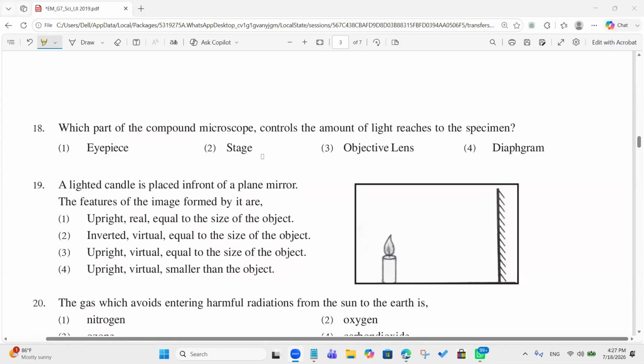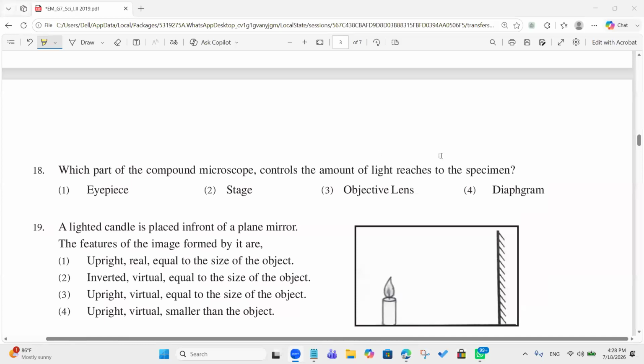Which part of the compound microscope controls the amount of light reaching the specimen? Diaphragm. Not diffraction, it's diaphragm.